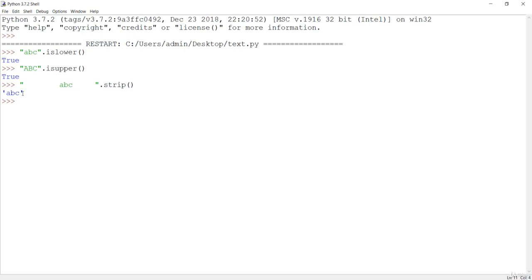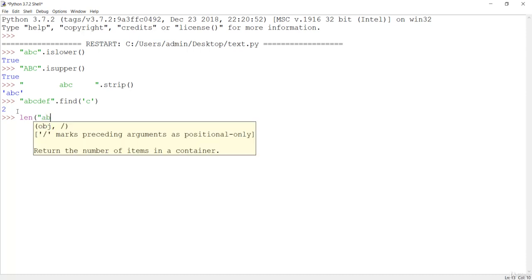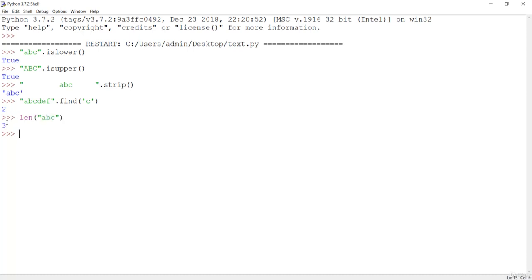You can also see the find method. You can also check the count method. So if I say abcdef, and I find some character, maybe c, and hit enter, it is going to give us 2, the position. You can also see the index method. These are some of the methods. You can also see the len function, which is going to take any object. If I do this, you are going to get the length of the string object, which here is 3 characters. So these are some methods which are quite handy in the case of strings.